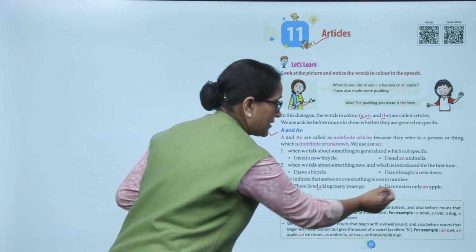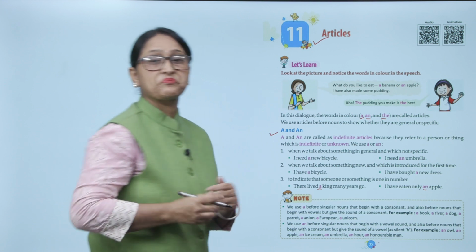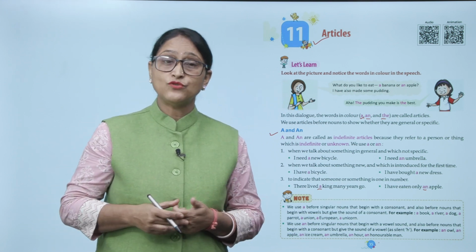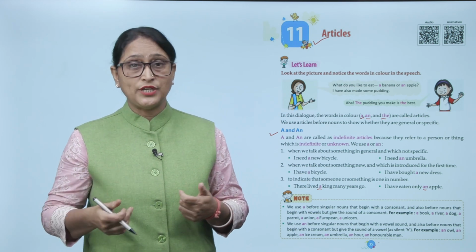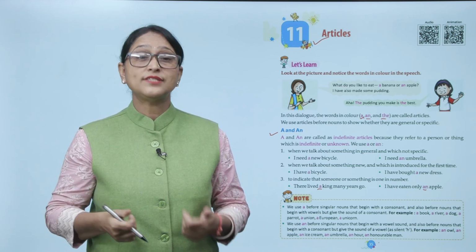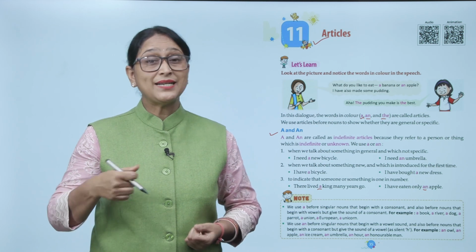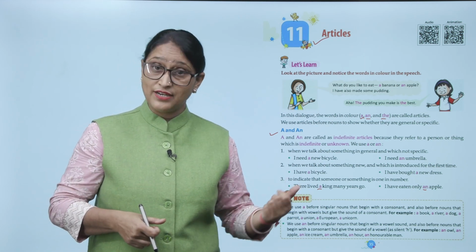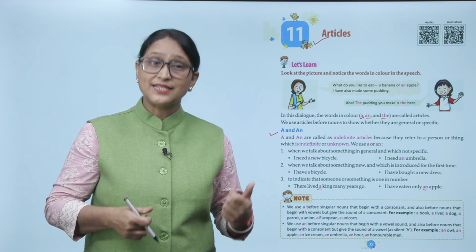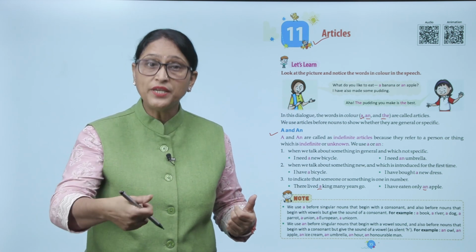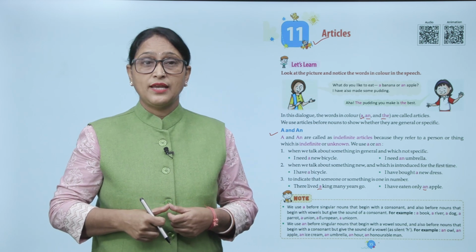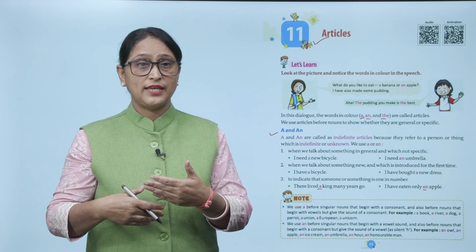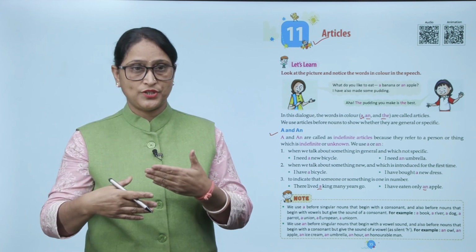A, an. Now note, we use a before singular nouns that begin with a consonant, and also before nouns that begin with vowels but give a sound of consonant. For example, a book, a river, a dog, a parrot, a union, a European, a unicorn. हम a का यूज कहाँ कहाँ करते हैं? जो कंसोनेंट्स होते हैं या जो कंसोनेंट साउंड प्रोड्यूस करते हैं.